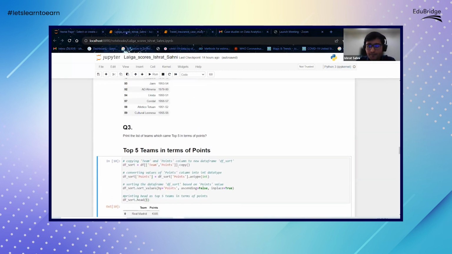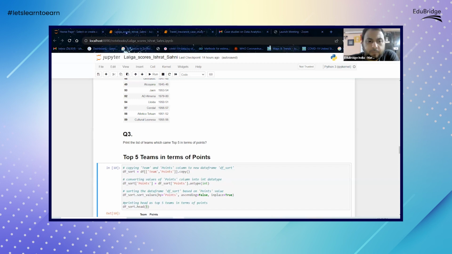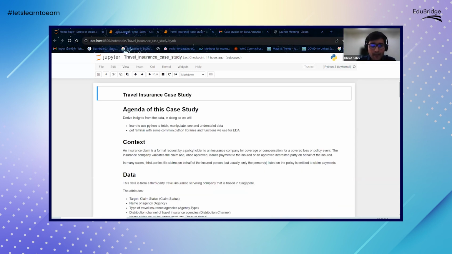Okay, so let me just show you another case study. Let me go to another one. The first case we saw was an example of a football team. We had some variables. The first thing we did was clean the data. We tried to get rid of any missing values, and then we did some basic frequency distribution and bar graph analysis to generate insights from the data.